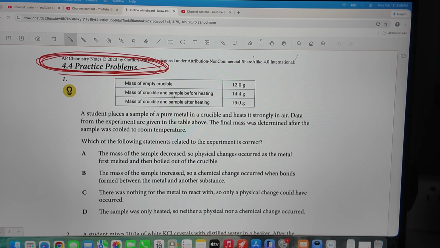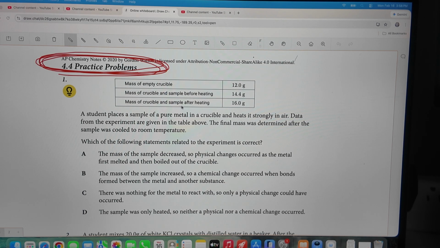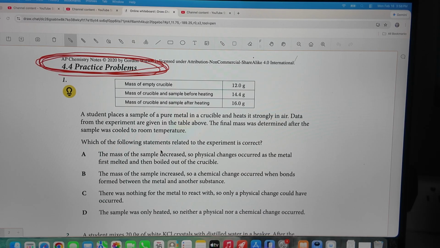This is the mass of the empty crucible. This is the mass of the crucible and sample before heating. And this is the mass of the crucible and sample after heating. The final mass was determined after the sample was cooled to room temperature. And then it asks which of the following statements is correct.